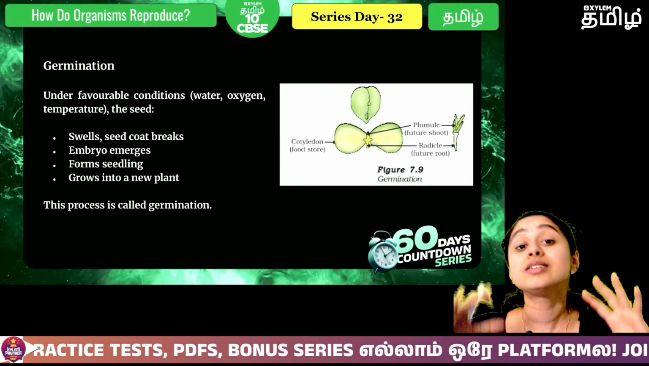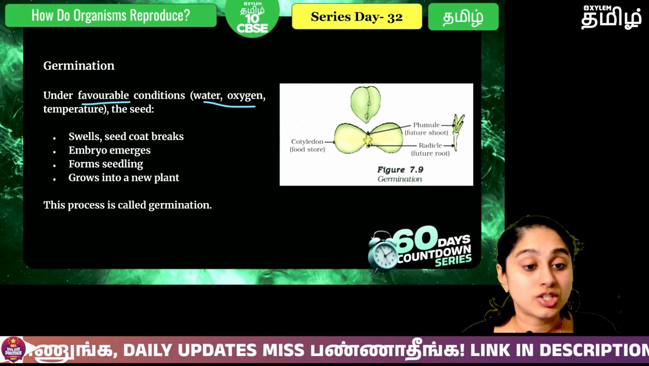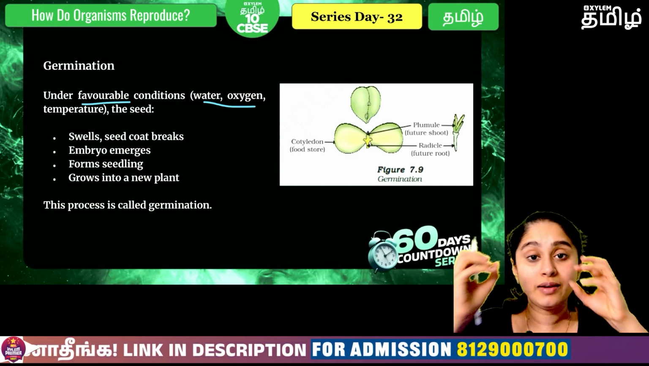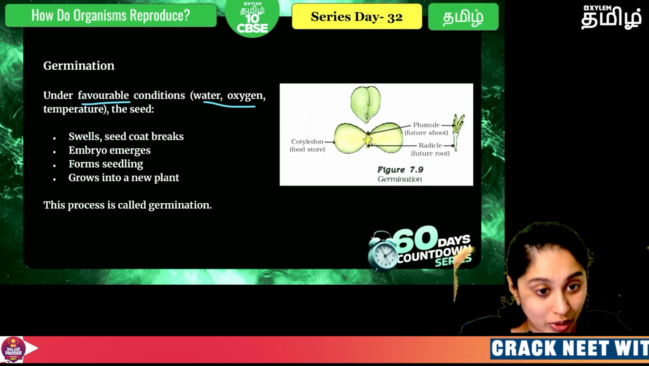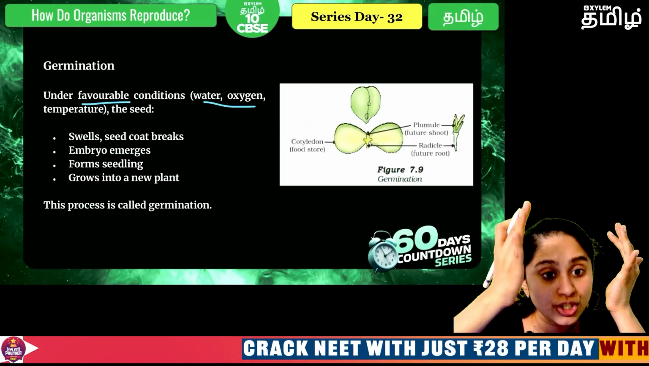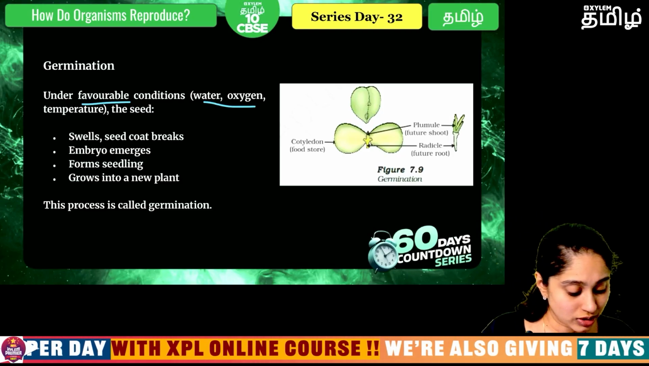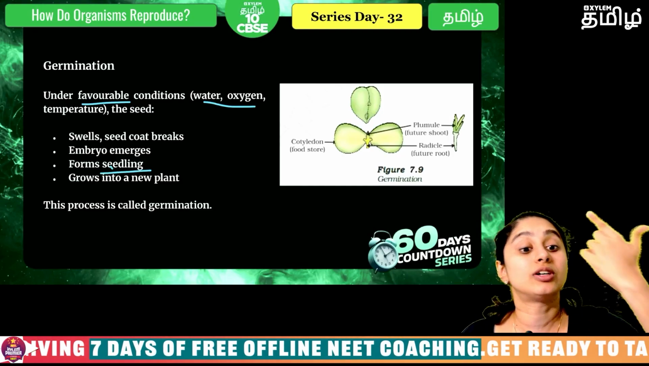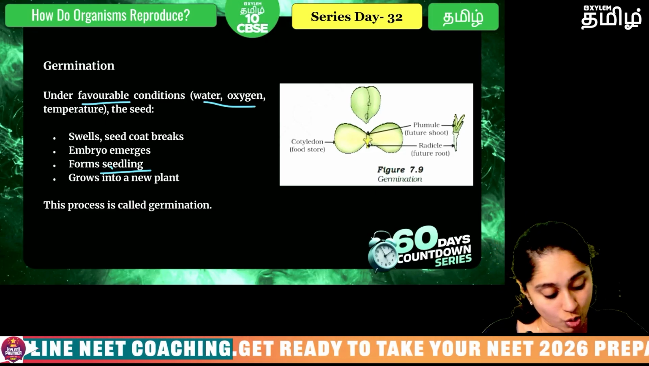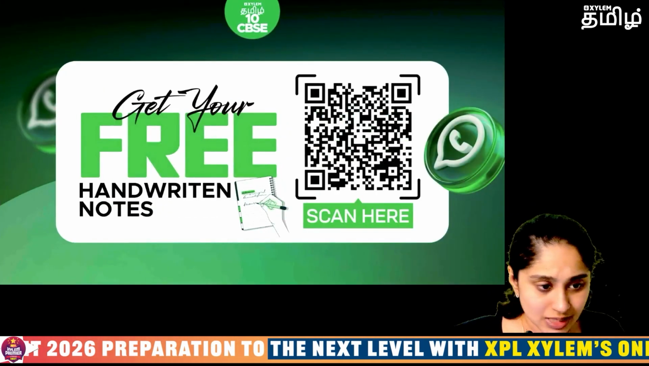Okay, when the seed will find a favorable condition like the correct water, oxygen, temperature and so on, then it will imbibe the water, it will swell up, the seed coat will break, the embryo will come out, and it will start forming the shoot and the root. Okay, so this forms a small seedling, and then this seedling will further grow into a plant. So this whole process is called what? It's called as germination. Clear, everybody?